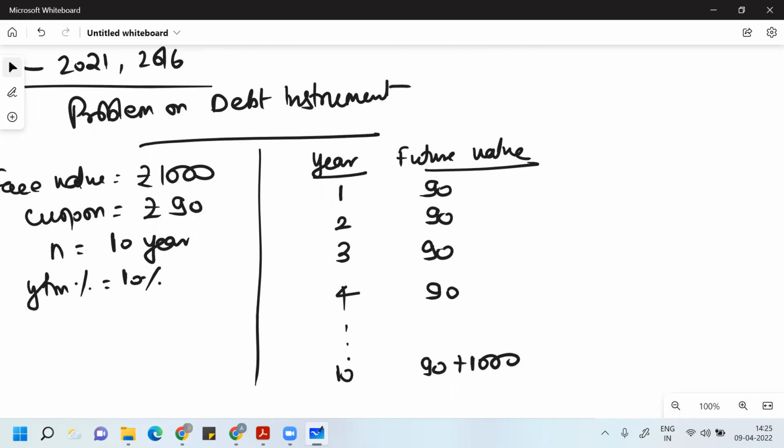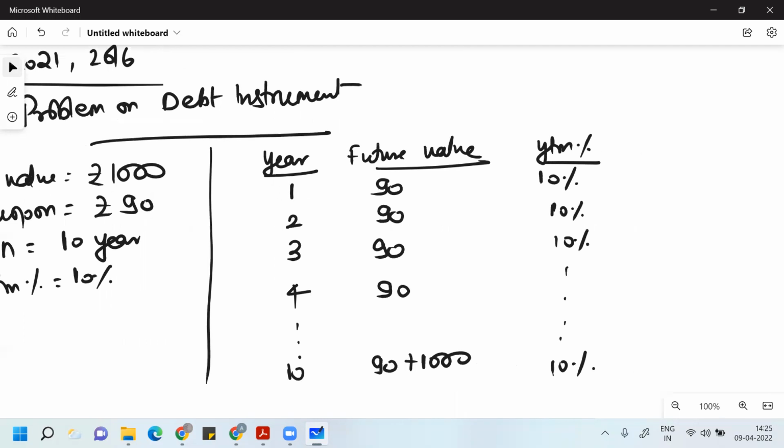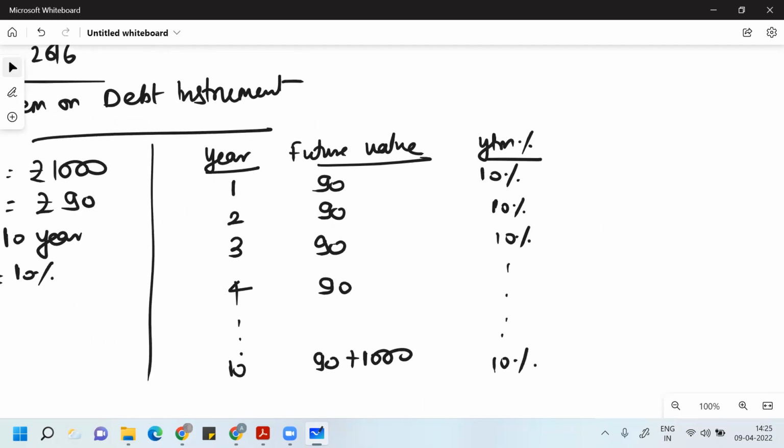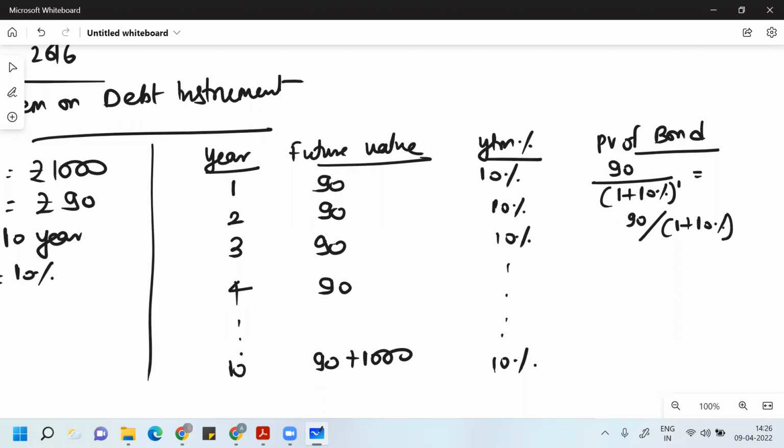In order to determine the present value of this future cash flow, you need a discounting rate. That discounting rate here is 10%. So what do you need to do to find the present value of the bond, that is, the price of the bond? You need to determine the present value of this 90 rupees: 90 divided by 1 plus 10% for year 1. Similarly, 90 divided by 1 plus 10% squared for year 2. Like this you will do for all the 10 years.